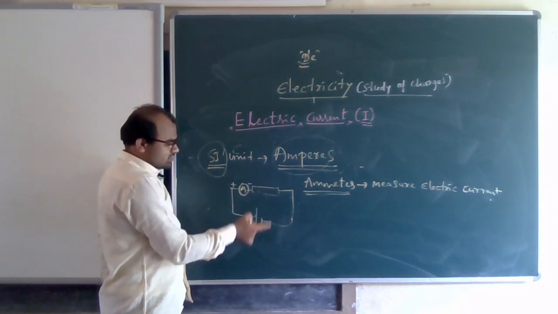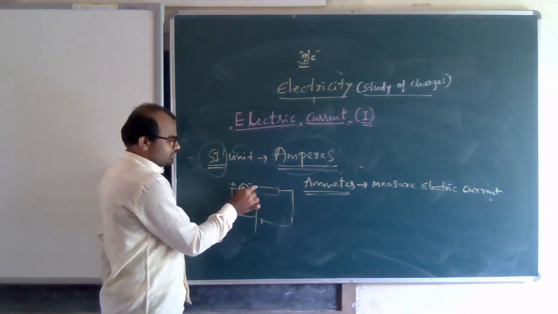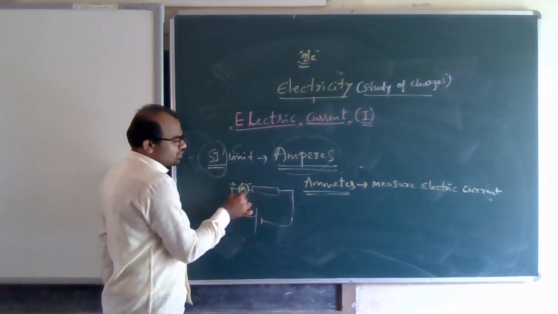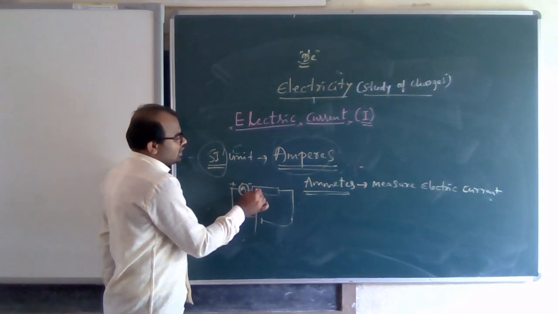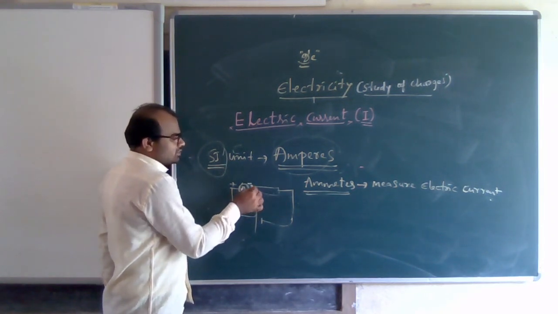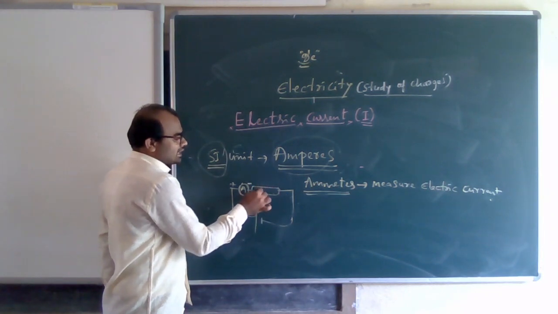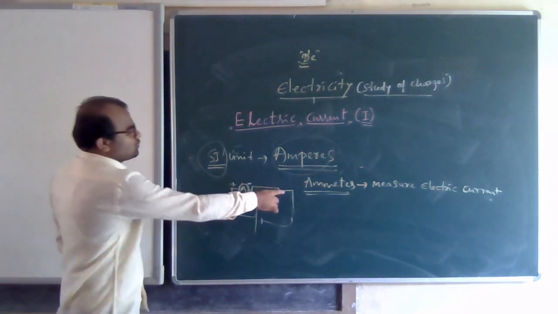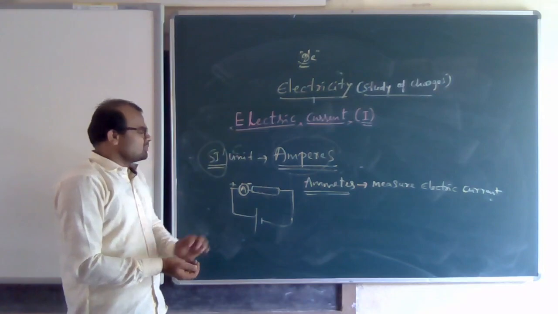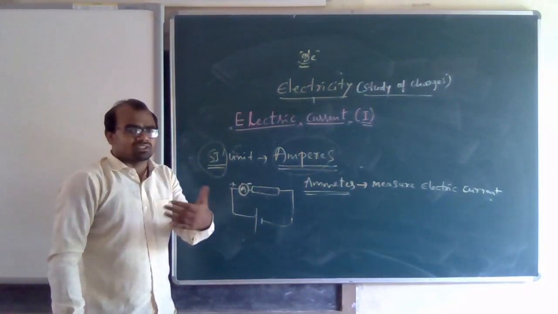Series means continuation, that means one terminal is connected directly to the next terminal, so the same current flows. That is what we call series. We will learn about series of resistance next.